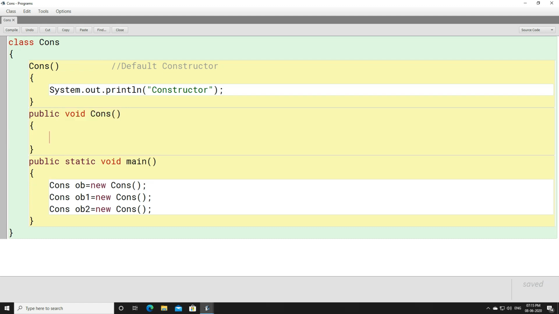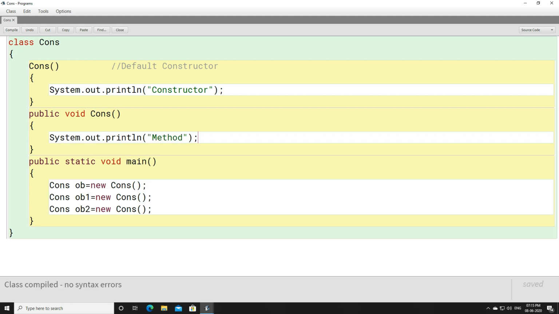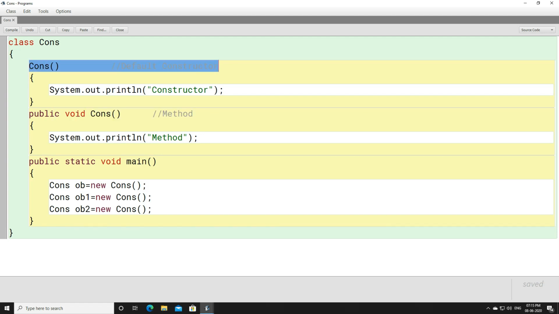Now if you write System.out.println in the method, okay, now let us compile the program. Look, we have created three objects here. These three objects are only going to invoke or call this constructor. It will not call this method. This is a method here. These objects are not going to call methods, rather they will call the constructor.